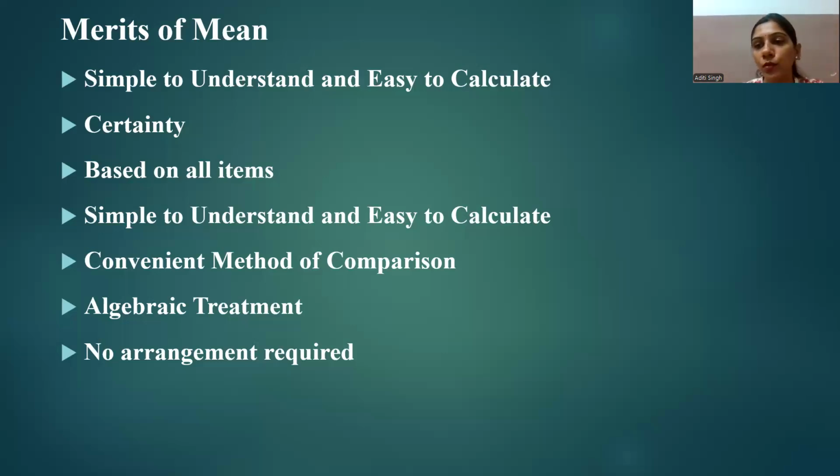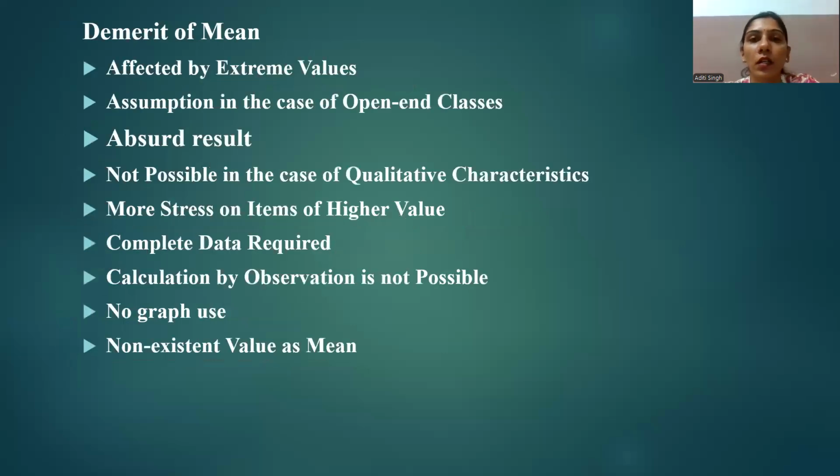After that, let's come to the disadvantages, or demerits, of the mean. The arithmetic mean meets most of the requirements for a perfect average calculation, but on the other hand it also has some demerits and needs to be used carefully. The first demerit is that it is affected by extreme values.